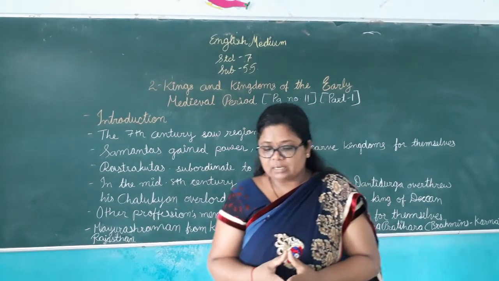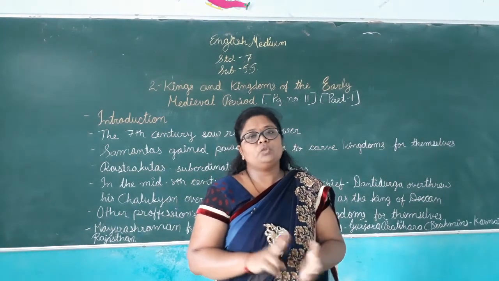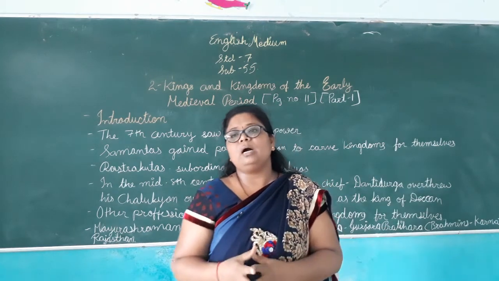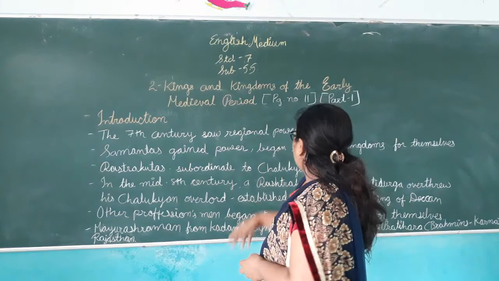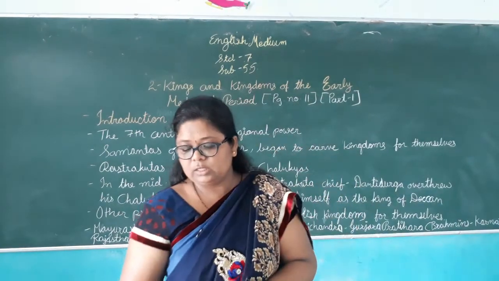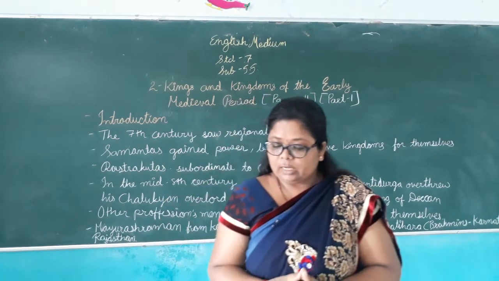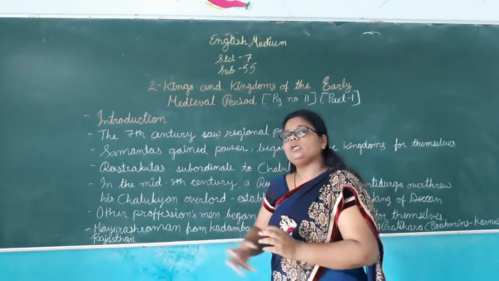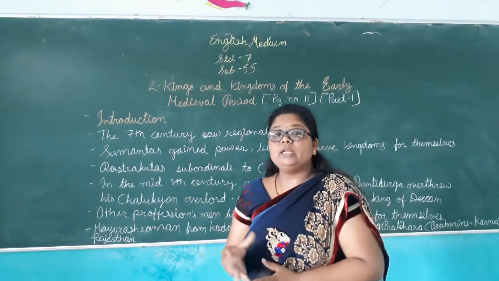After Samantas, we have Rashtrakutas, who were actually subordinate to the Chalukyas. But somehow a Rashtrakuta chief named Dantidurga overthrew his Chalukya overlord and established his kingdom. And after that, men belonging to other professions also started expanding their kingdoms.